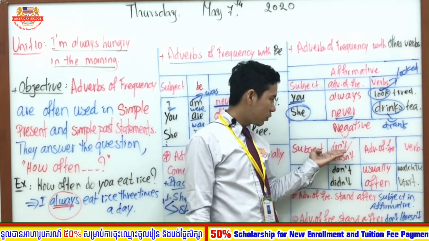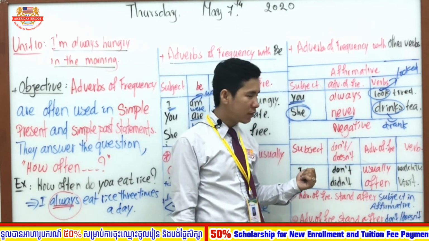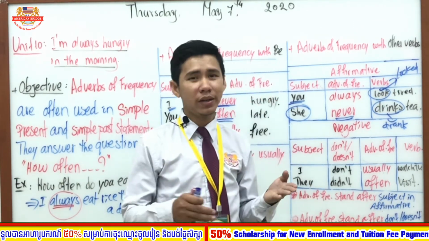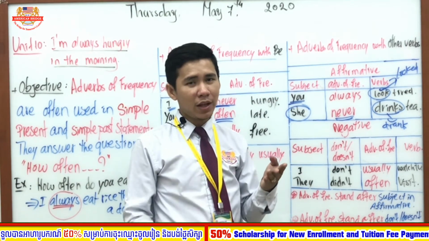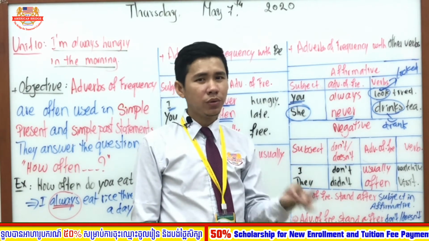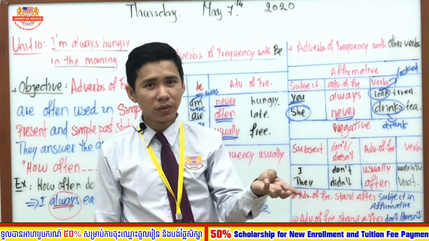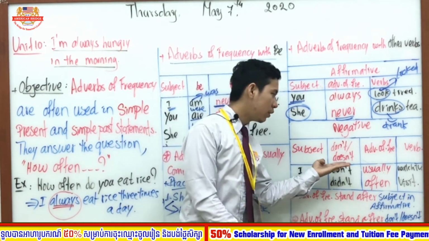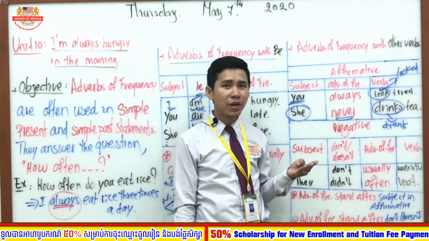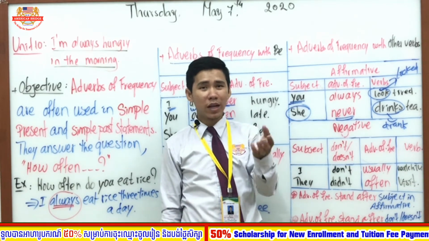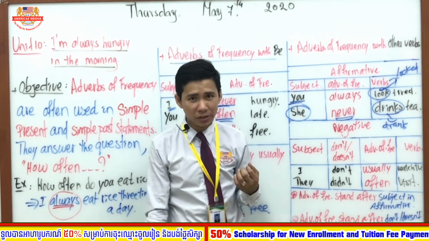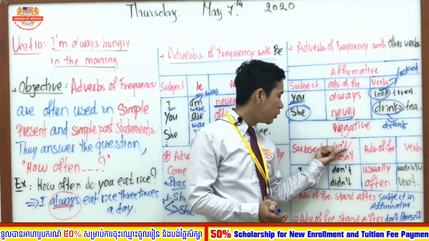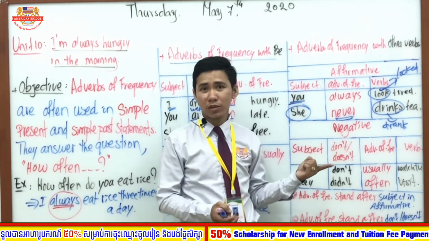So when you see do not and doesn't or does not, you might find it easy because of what? In present tense, we have divided. Like I, we, you, they, I use with don't, and he, she, it, I use with doesn't. So when you see do, don't or doesn't, it means the verb doesn't change, right? The verb still stays the same. So the only change is do and does, which one we are going to use with the subjects.